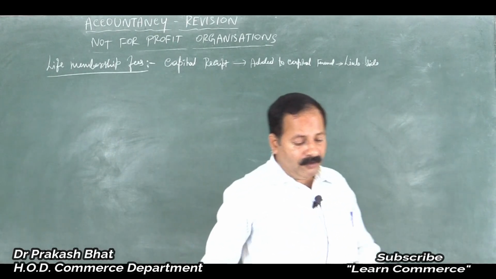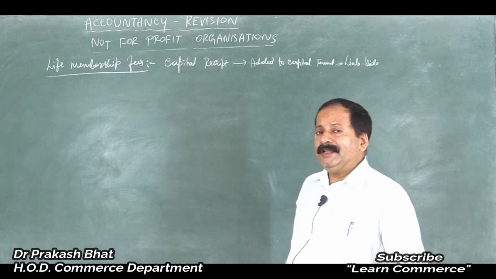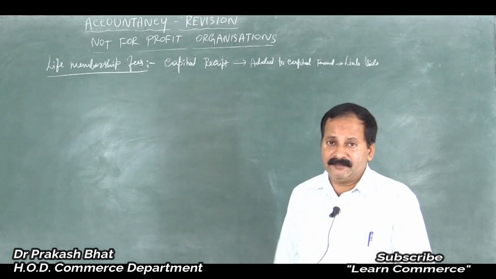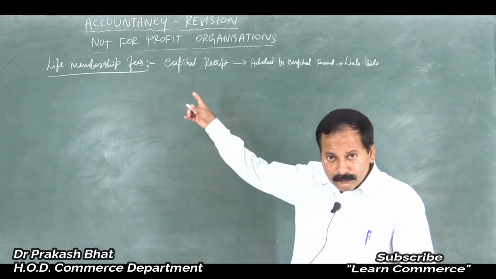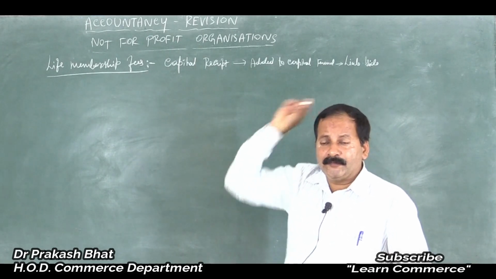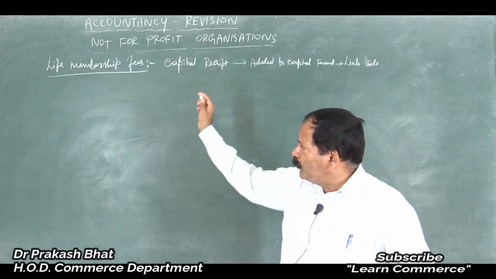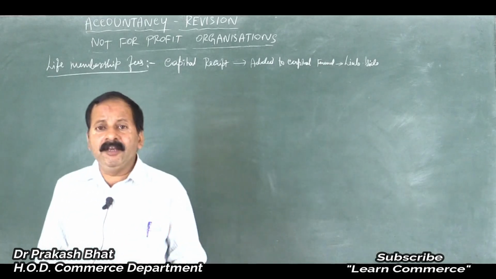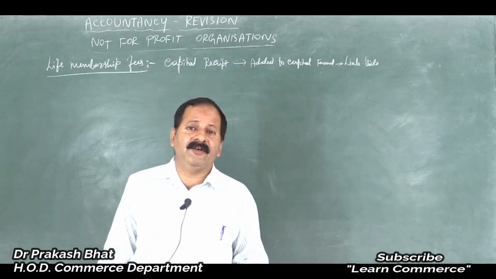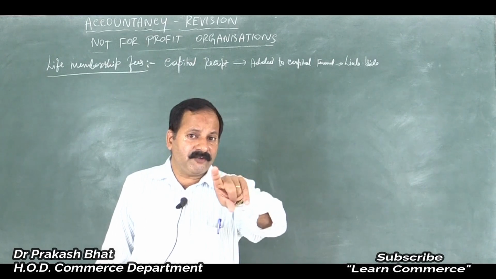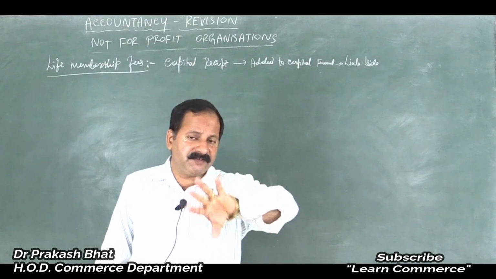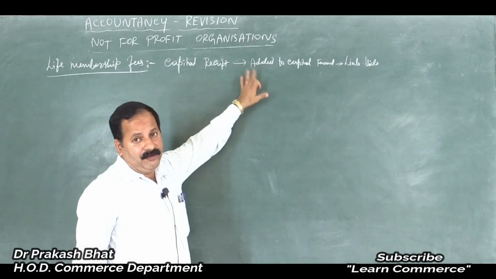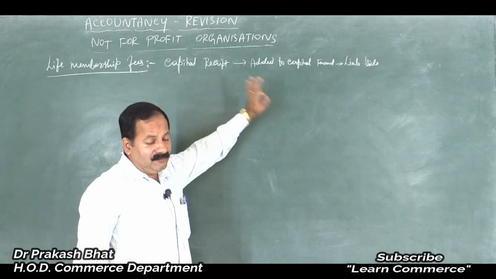It will not find a place in the income and expenditure account unless there is an instruction in the problem. Suppose it is mentioned that half of the life membership fees are to be capitalized, then add only 50% to the capital fund and show the remaining on the income side of the income and expenditure account. Remember friends, if there is an instruction, then only follow the instruction. Otherwise, straight away add it to the capital fund on the liability side of the balance sheet. Is it clear now? Yes.